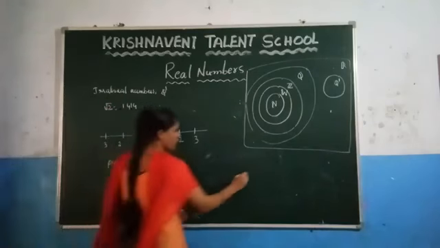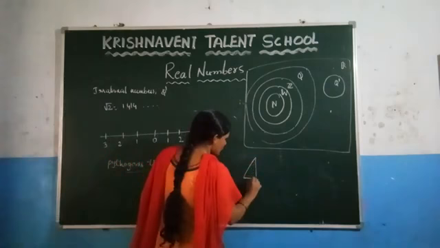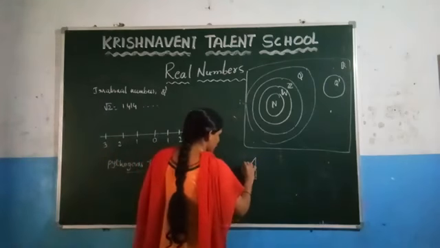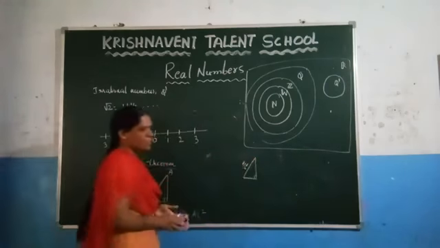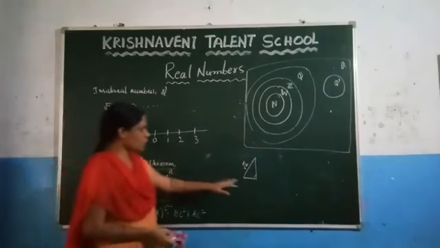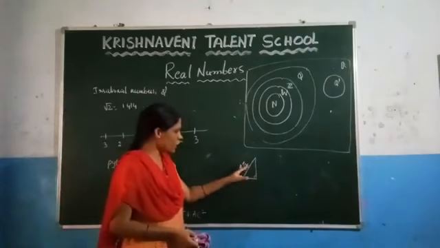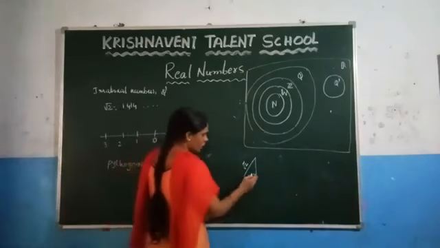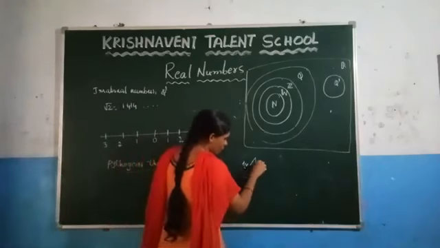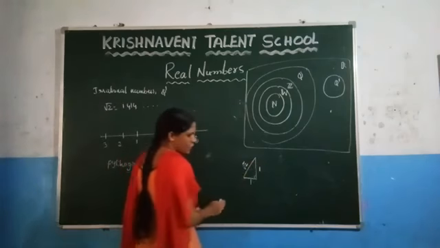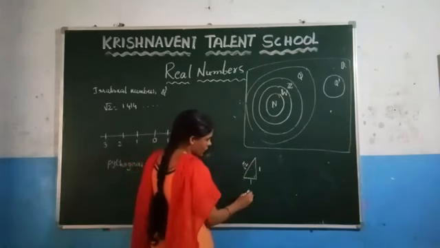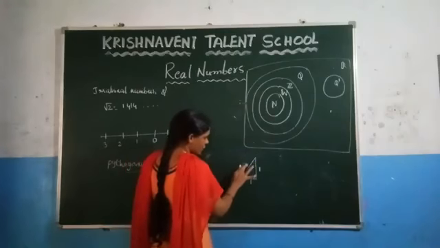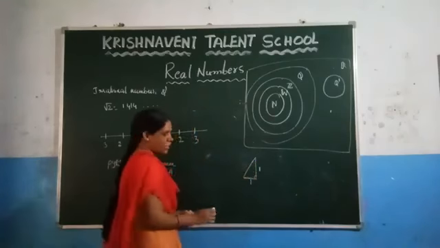Now, you have to check. Consider the right angle triangle. You have to get the hypotenuse as root 2. Which numbers can you choose here as the other two sides, such that you are getting the number as root 2? You have to check. This is the rough figure. Here, if you consider 1 as one side and 1 as the other side, by using Pythagoras theorem, you can observe that we have to get the value as root 2.